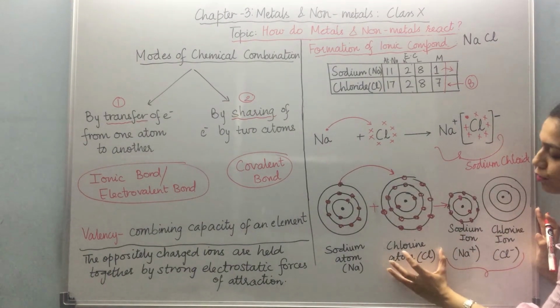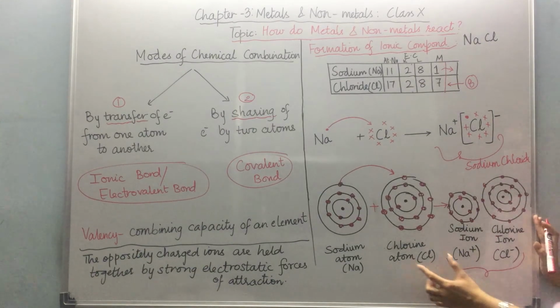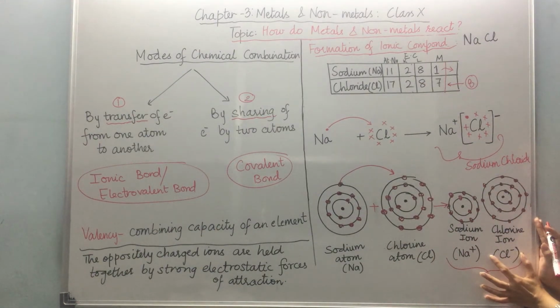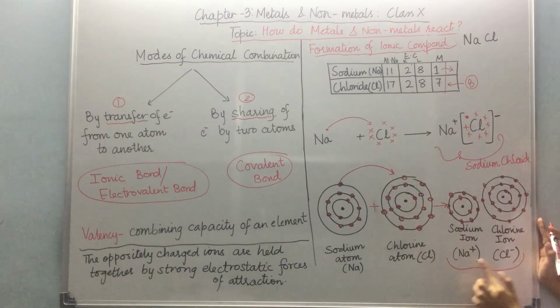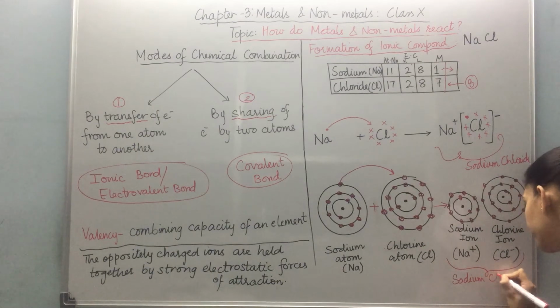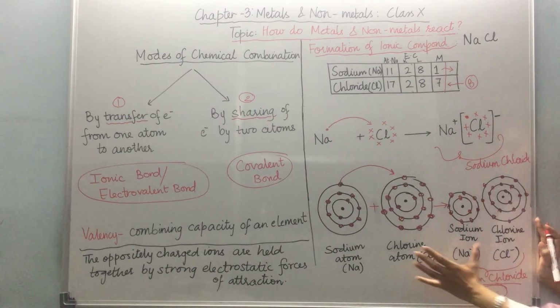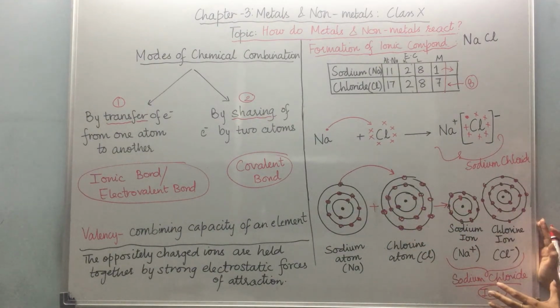Similarly, what will happen to the chlorine atom? Now the chlorine atom also has all 3 shells completely filled, and from a chlorine atom it will become a chloride ion. So this diagram represents sodium chloride. It is not an atom because here exchange of ions is taking place.